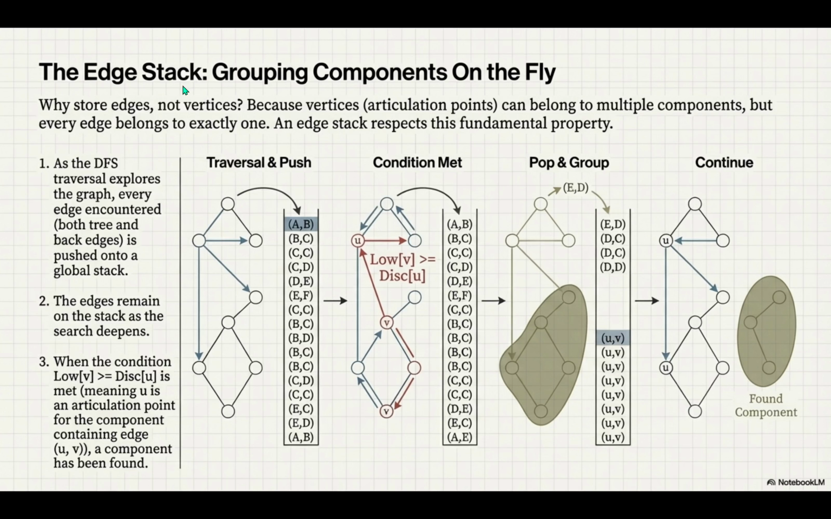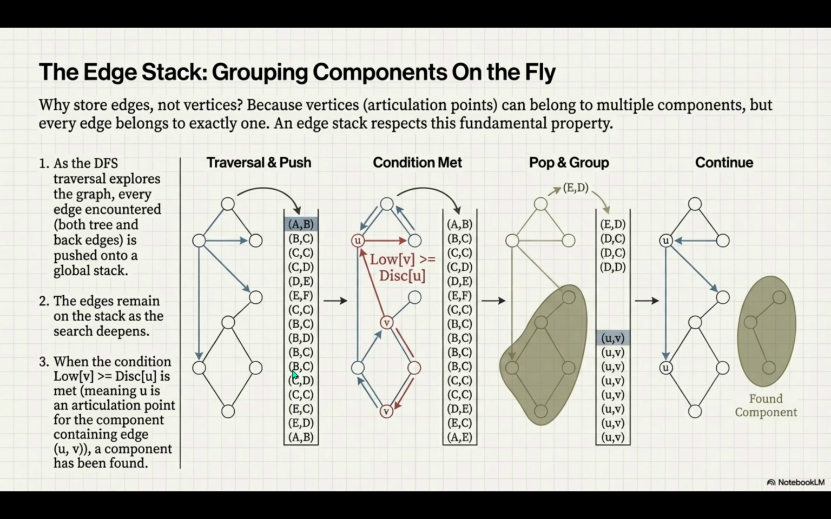Because we go back to that key structural truth. An articulation point can belong to many blocks, but an edge, every single edge belongs to exactly one. So the edge stack respects that property. It keeps the accounting clean? Perfectly clean. So as the DFS explores, every edge it crosses, tree edge going down, back edge going up, gets pushed onto a global stack. Okay, so the stack is just accumulating the path you're on.